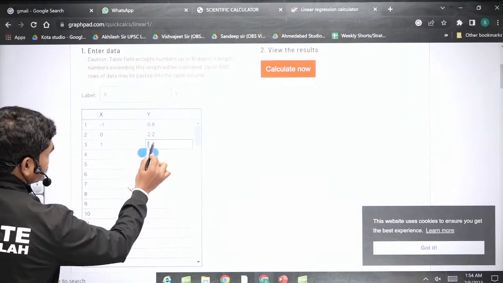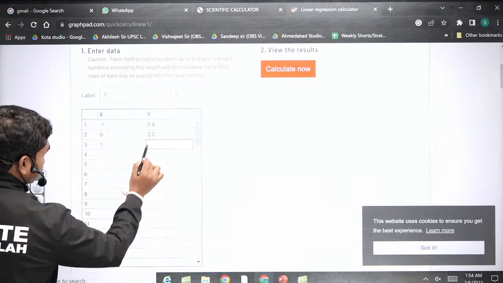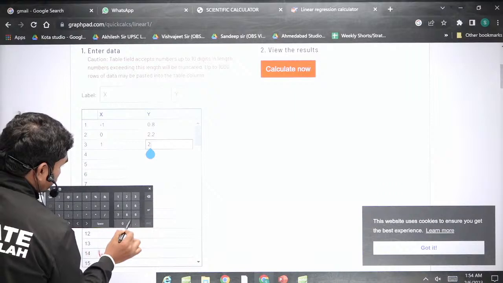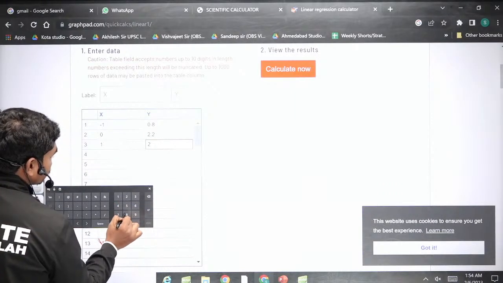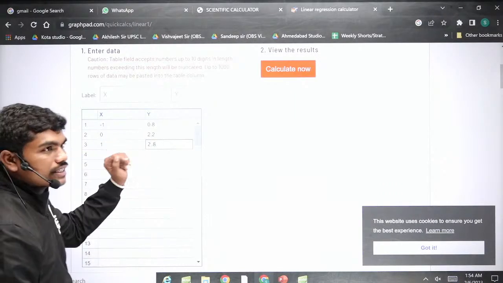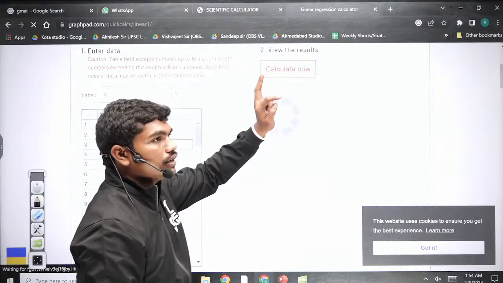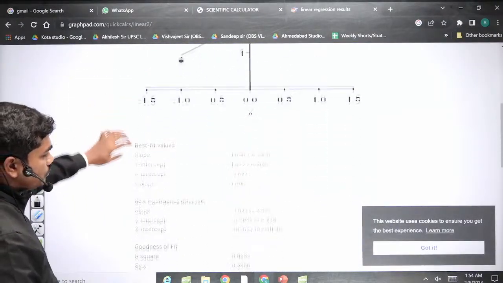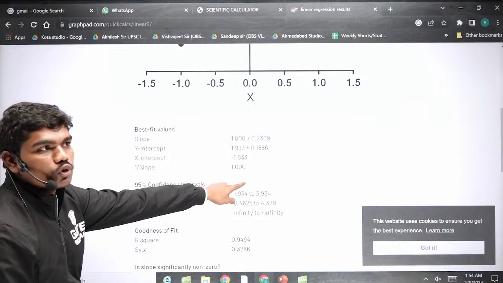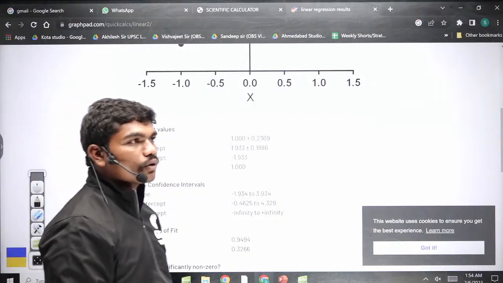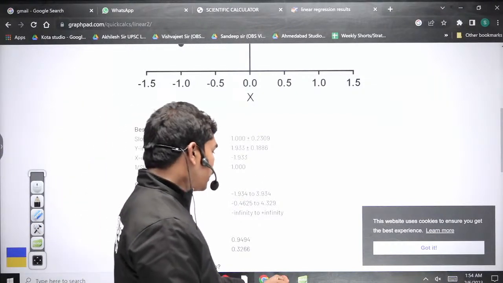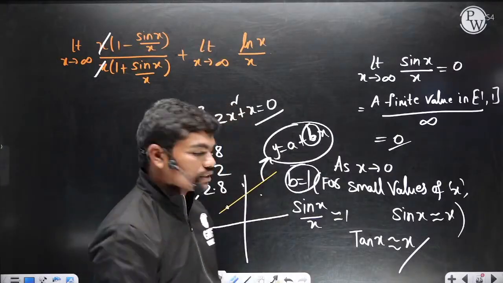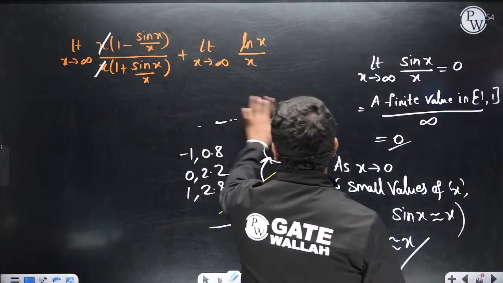Sorry, just a minute, this is taking some time. So these are the 3 points they have given. I calculate, and once you calculate, this is the fit. The slope is 1. So what is the slope? 1. This is how I confirmed it. Clear? These are some small techniques which can help you when you are solving tough questions. So let's get back to this question.